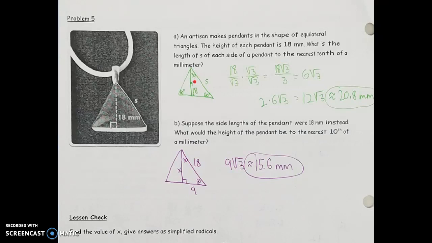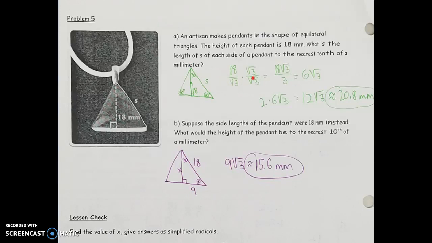So using our rules, if I want to find the length of the side of the pendant, in this case that would be your hypotenuse, and it looks like the piece that we start with as the given is the longer leg because that 18 would be opposite of the 60-degree angle. So if I work through my steps, the first thing I want to find is the shorter leg, so I'm going to take that longer leg and divide by rad 3. Remember, whenever you want a smaller piece, you want to be dividing. If you want to get a bigger piece, you're going to be multiplying. So in this case, if I start with a bigger piece and want to get the smaller leg, I'm going to divide by that rad 3.